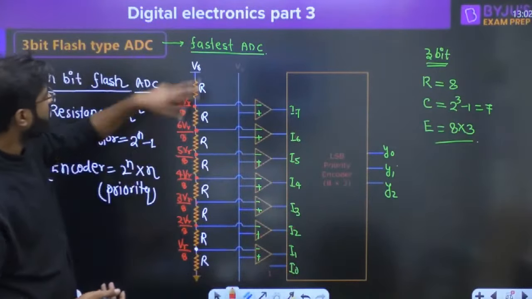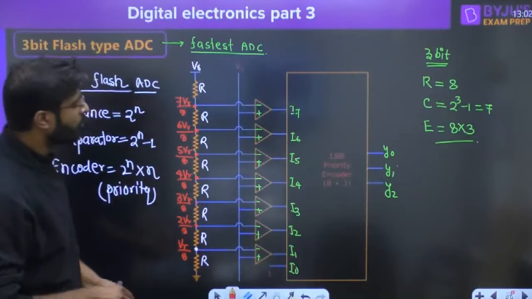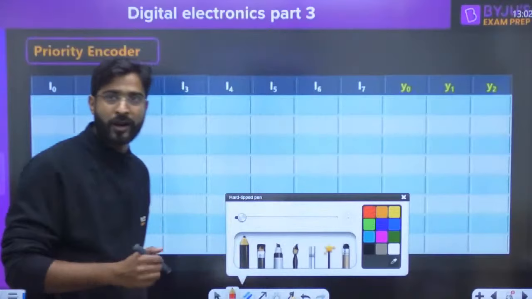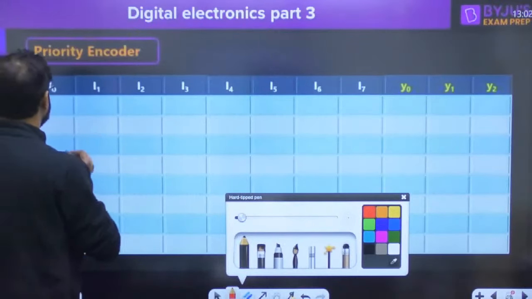आ जाओ अपने टॉपिक पे अपन। तो fastest ADC among all the ADCs, sir, how it is going to work, so everyone try to understand. Suppose let me discuss about the priority encoder, how they are going to work, right?